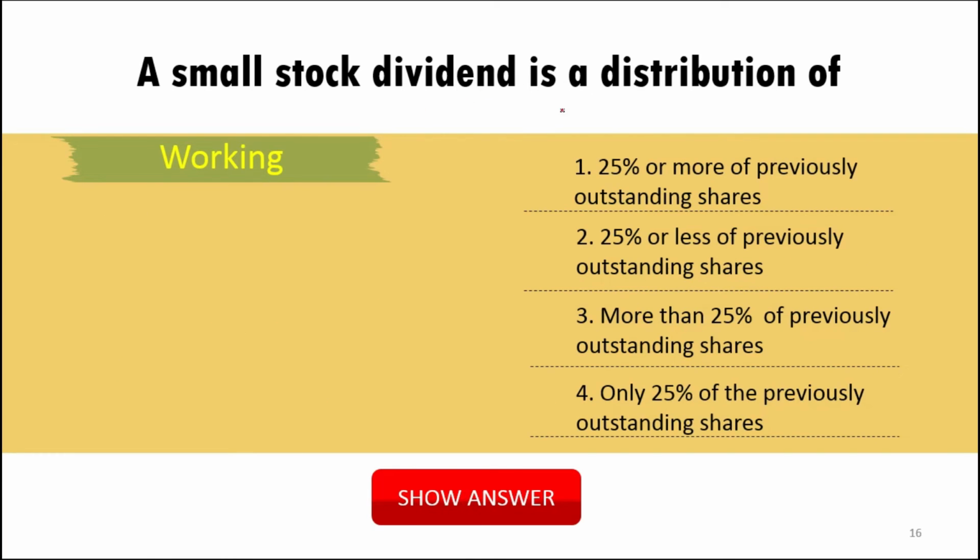A small stock dividend is a distribution of 25% or more? No. 25% or less of the previously outstanding shares. Yes. More than 25% of the previously outstanding shares? No. Only 25%. The correct option is the second one.